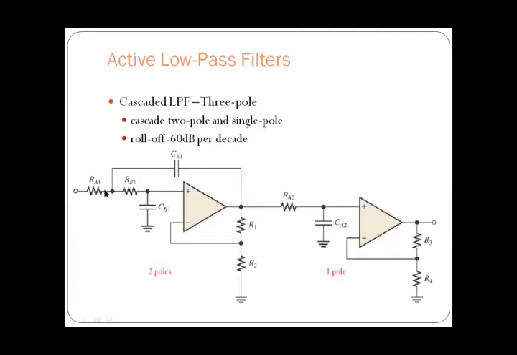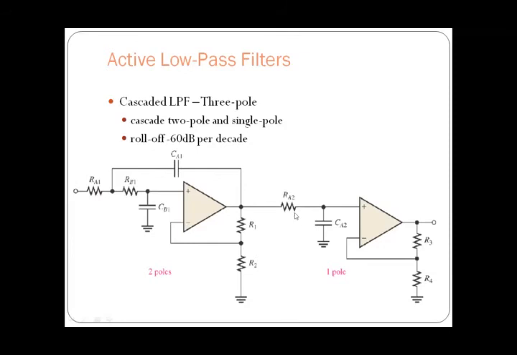Here RA1 and CA1 provide the first pole, and RB1 and CB1 provide the second pole, and this is cascaded with another low pass filter, which has the third pole, that is RA2 and CA2.